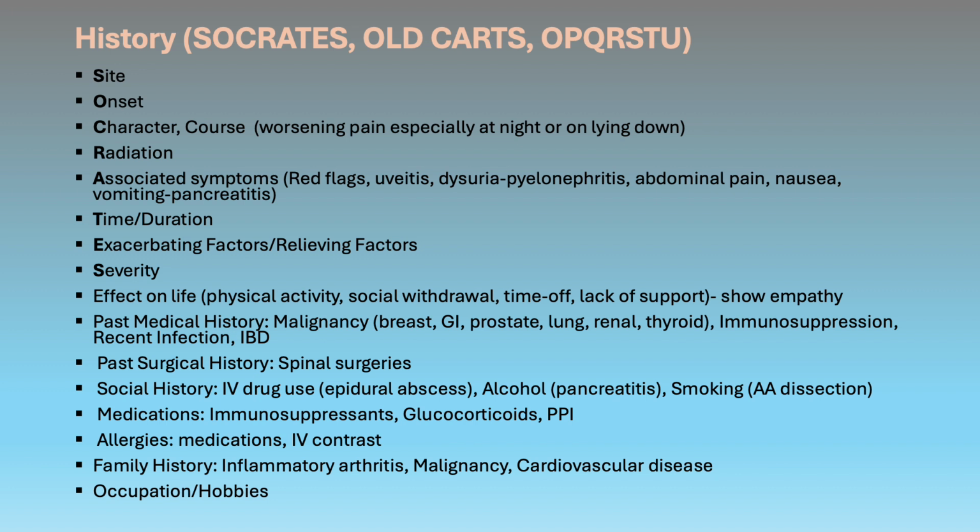Past medical history is very important, especially of any kind of malignancy, immunosuppression, any recent infection, inflammatory bowel disease like ulcerative colitis and Crohn's disease. You can ask the patient about any spinal surgeries or social history like IV drug use, alcohol intake, smoking, medication, anything they've been using for back pain, or particularly immunosuppressive corticosteroids, and PPI use.